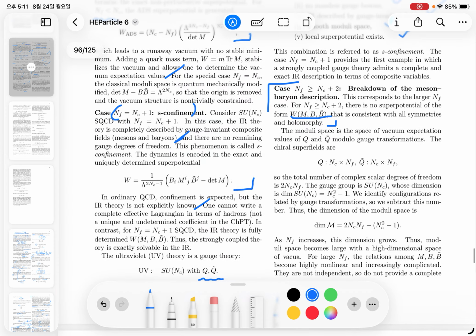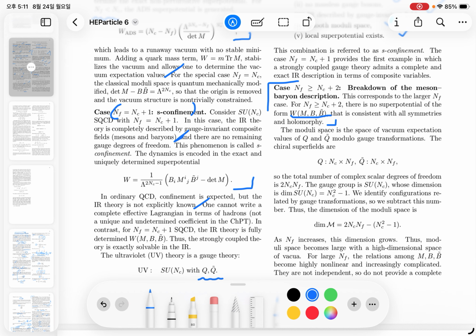The moduli space is given by the vacuum expectation values of Q and Q tilde, which transform under the gauge symmetry, and these color superfields have NC times NF degrees of freedom. So the total number of complex color degrees of freedom is 2 NC NF. And the gauge group SU(NC) has dimension NC squared minus 1, which is the number of generators of the gauge group.